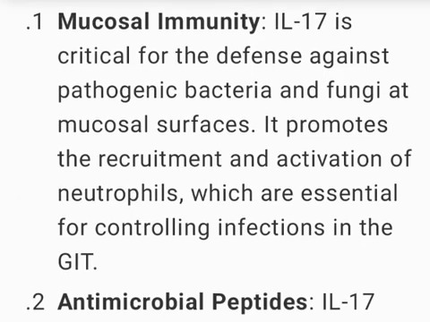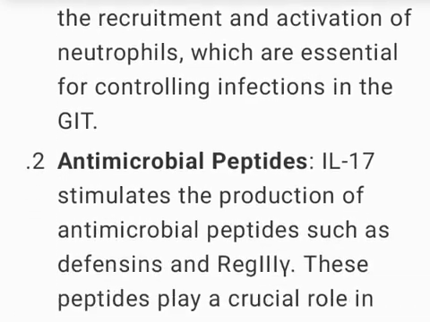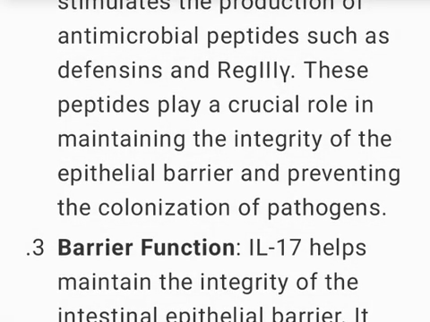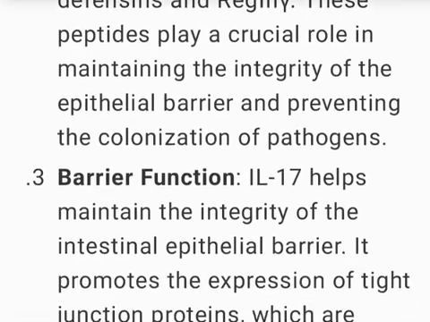1. Mucosal immunity. IL-17 is critical for the defense against pathogenic bacteria and fungi at mucosal surfaces. It promotes the recruitment and activation of neutrophils, which are essential for controlling infections in the GIT. 2. Antimicrobial peptides. IL-17 stimulates the production of antimicrobial peptides such as defensins and Reg3-gamma. These peptides play a crucial role in maintaining the integrity of the epithelial barrier and preventing the colonization of pathogens.